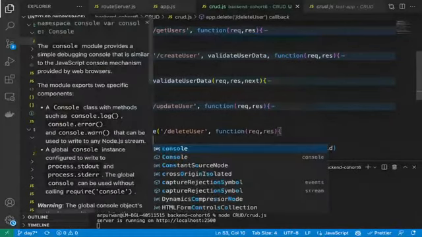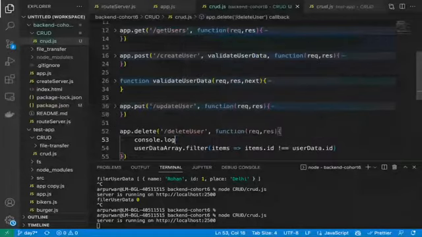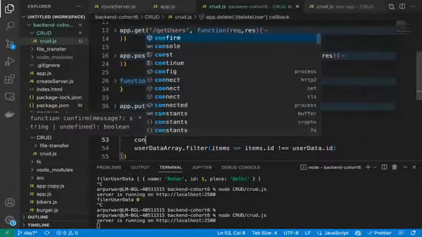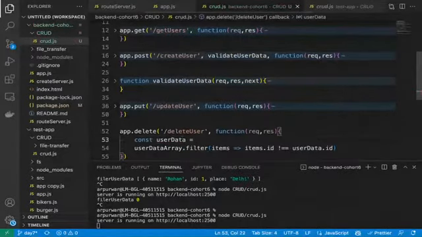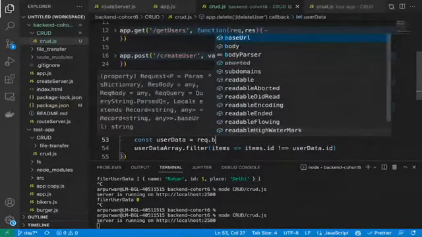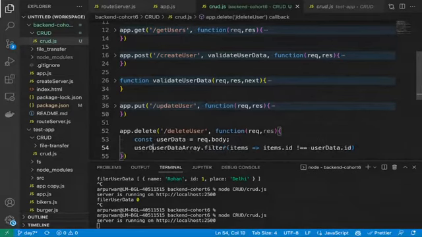Let's take that user data in response dot body. Let's take the user data as the same thing which we have done in the update and post. We will do the same thing here also. So we are not putting any condition here. We just simply assign it to user data array only.